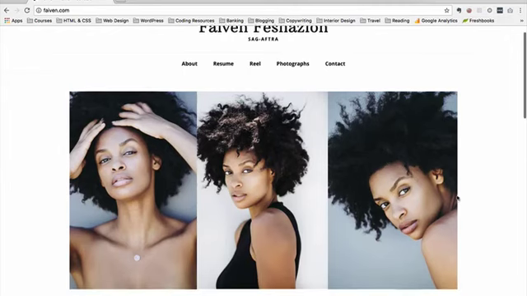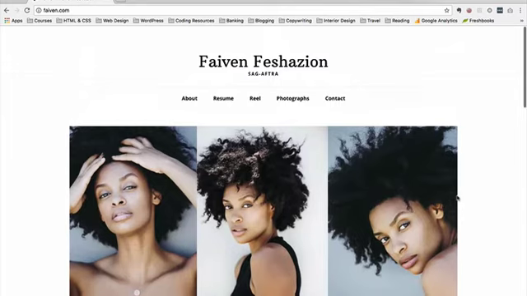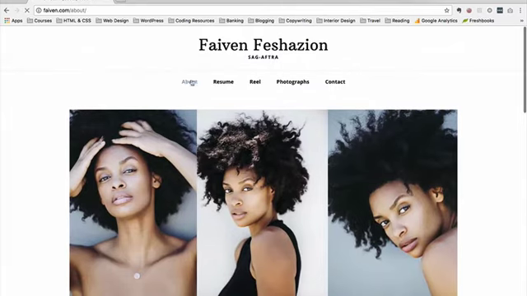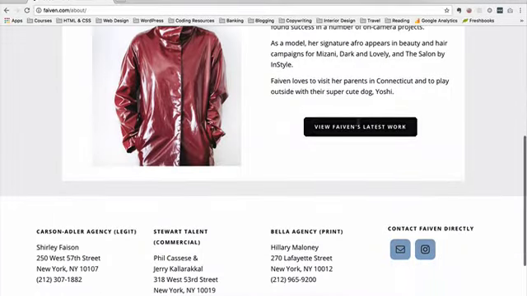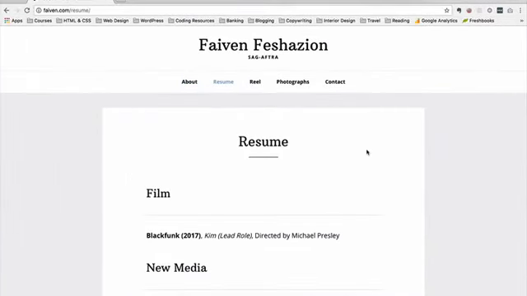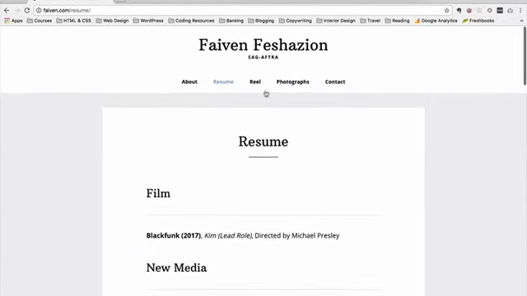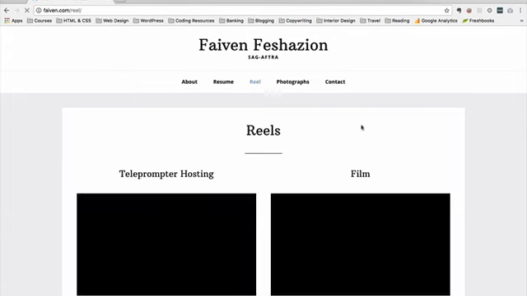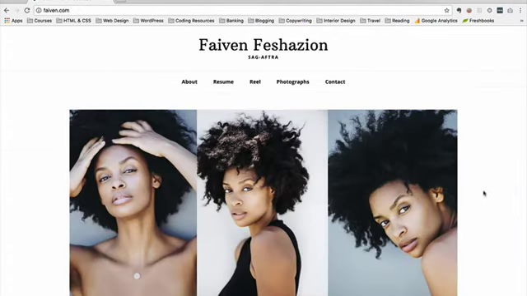Step number 5 is I put everything together and created the first draft of Faven's site. I then sent it off for feedback, and Faven and I tweaked and changed and optimized things until we had a final product that we're both really happy with. Then I did some testing across different device sizes and in different browsers and tweaked the website even more until it was just right. When you're thinking about your own website, you can use this 5-step process in whatever you're doing.